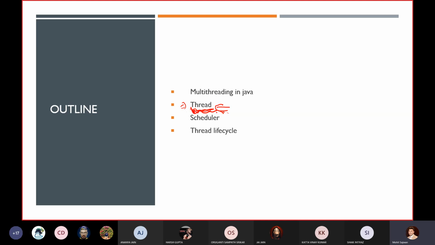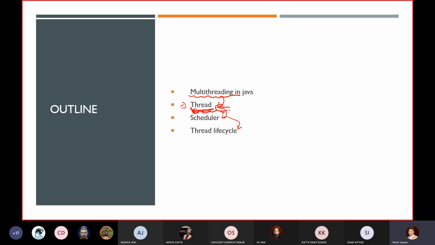In today's lecture, first we are going to discuss what multi-threading is. Then we will find out what a thread is, what a scheduler is, and what the thread life cycle is. All these things we are going to cover today. So let's start with the concept.